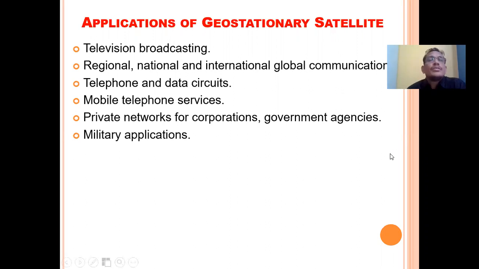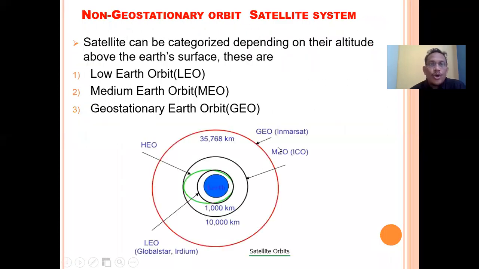Hello friends. So in the last lecture of satellite communication, we have discussed the geostationary orbits. What exactly is the meaning of a satellite? What are the different types and classifications? We discussed in detail the geostationary satellite. So now we will discuss the second part, that is called the non-geostationary orbit satellite system.